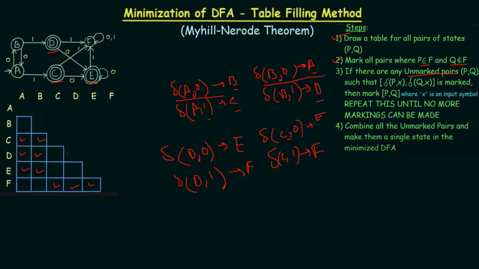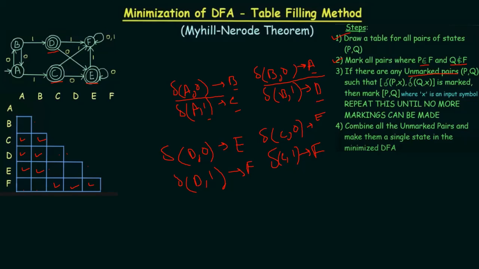Okay. Now these two transitions look exactly the same, but you cannot just mark them again, because that is not the rule. So let's look at the proper rule.